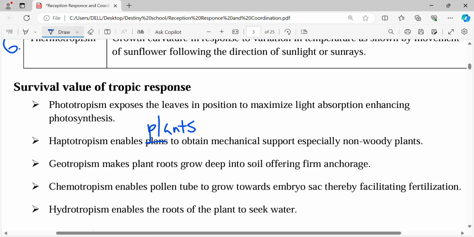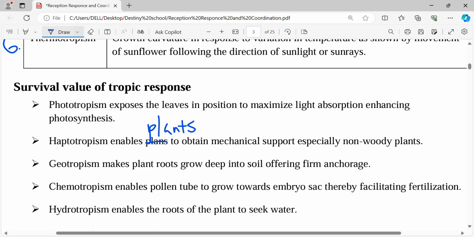Gravity will enable the roots to grow deep into the soil. And what is the importance of plants growing deep into the soil? So that they can have some anchorage. Anchorage is holding the plant firmly in the soil, so that even on a windy day, the plant will still be firm. So geotropism makes the plant root grow deep into the soil, offering firm anchorage.